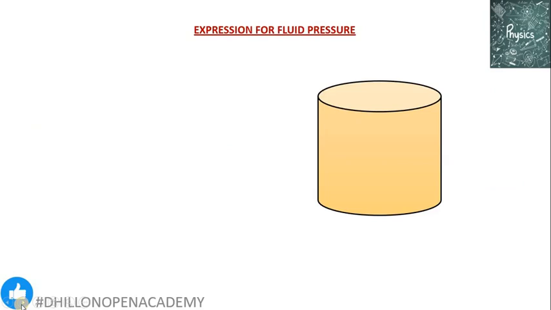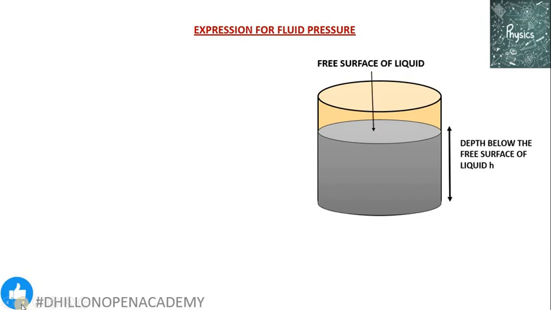Suppose we have a cylindrical vessel which is filled with a liquid. This is the free surface of the liquid. The base of the container is present at depth h below the free surface of the liquid. The area of cross section of the container is small a. The density of the liquid is rho.